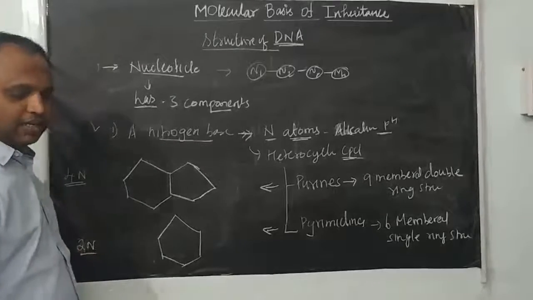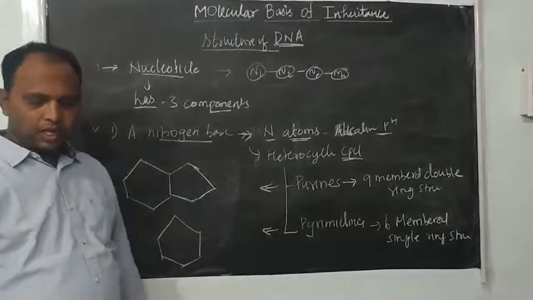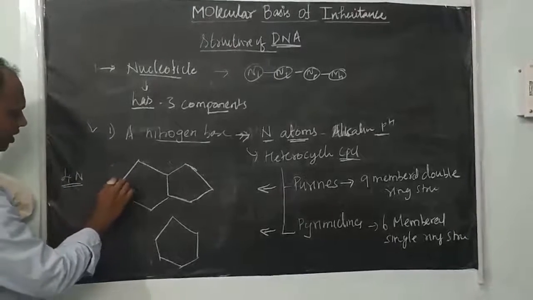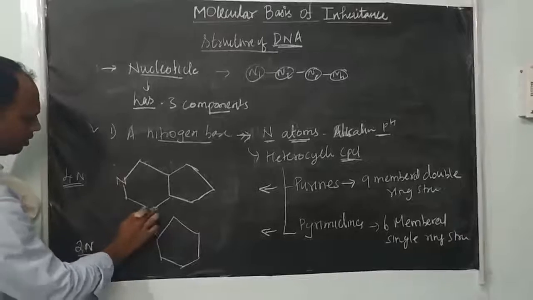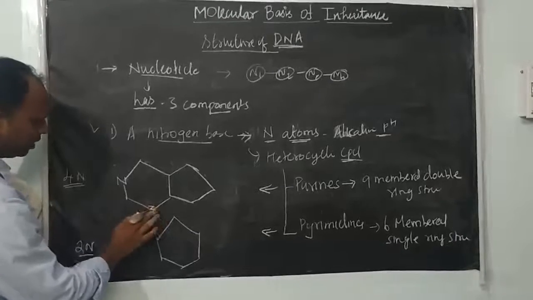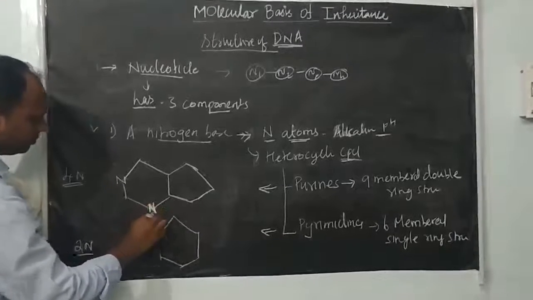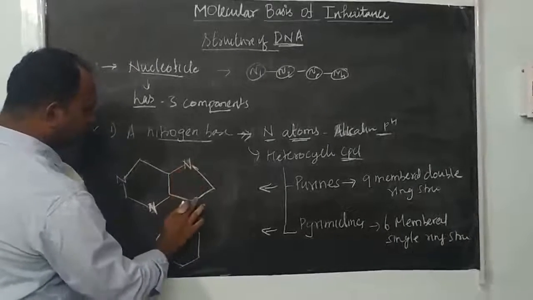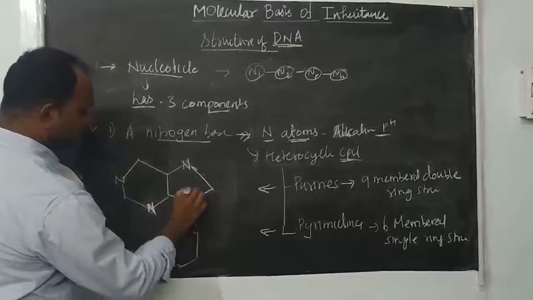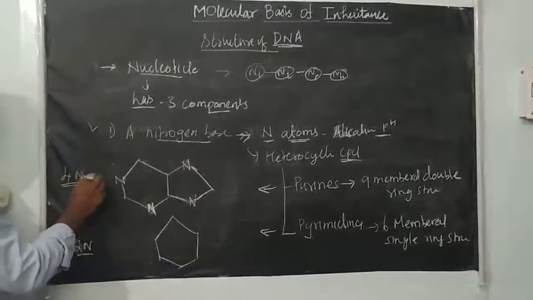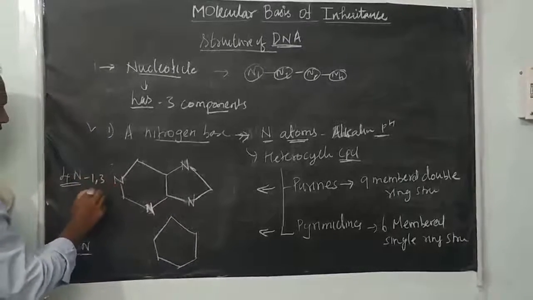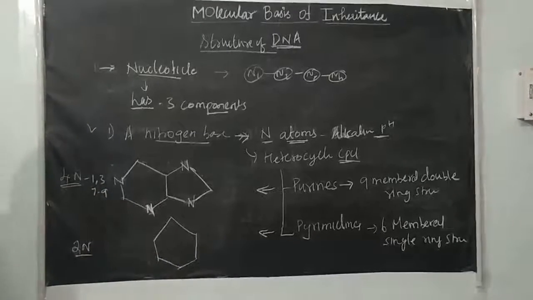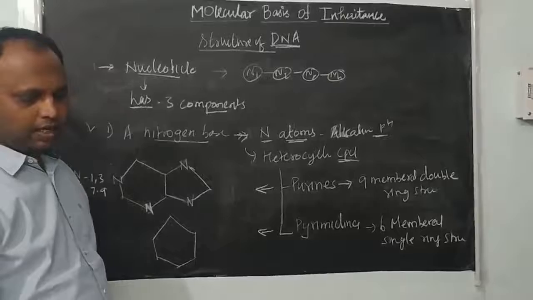Where are the nitrogen atoms present? At position number 1, position number 3, position number 7, and position number 9. So the 4 nitrogen atoms are present at positions 1, 3, 7 and 9. In 4 places it contains nitrogen atoms.